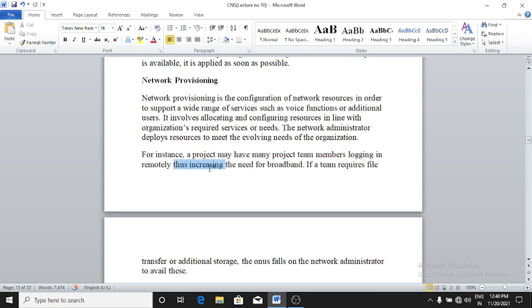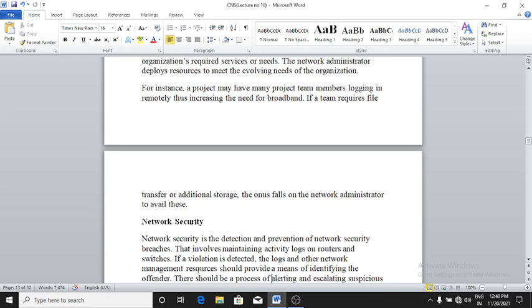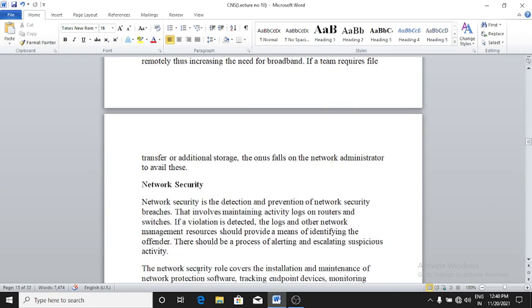For instance, a project may have many team members logging in remotely, thus increasing the need for broadband if a team requires file transfer or additional storage. It falls on the network administrator to avail these.